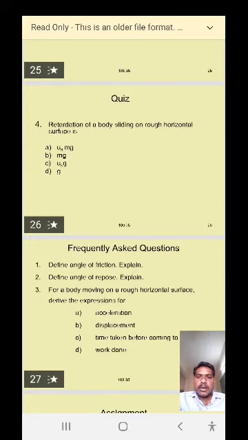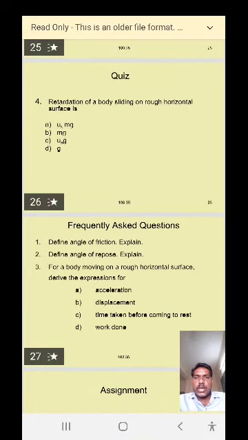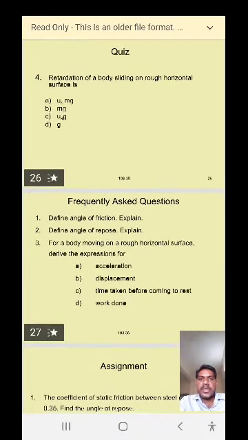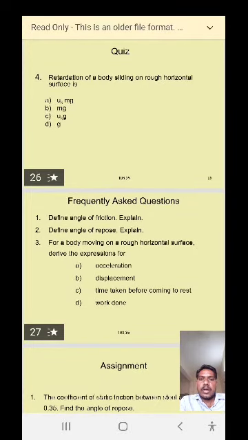Once again, read the question. Question number 4: the retardation of a body sliding on a rough horizontal surface is: option A, mu k mg; option B, mg; option C, mu k g; option D, g. According to the retardation, we can say that a is equal to mu k into g. So the correct answer for the given question is option C, that is a equals mu k g.